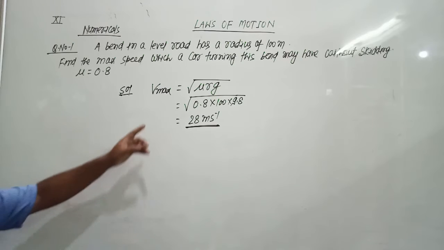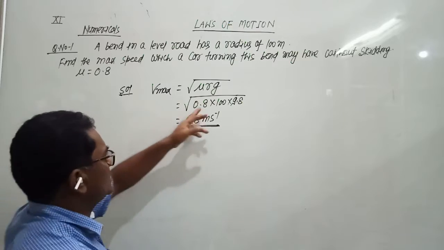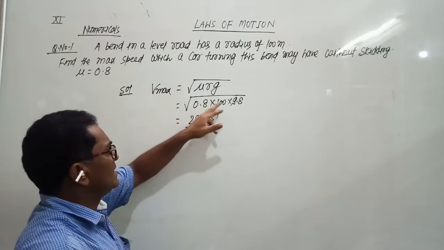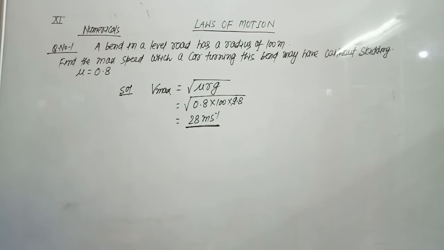The maximum safe speed is V maximum equals the square root of mu r g. So the maximum safe speed of the car will be 28 meters per second.